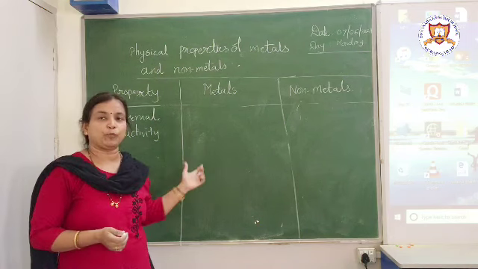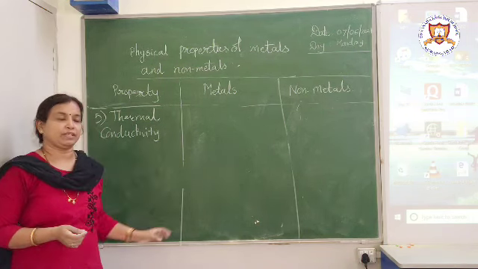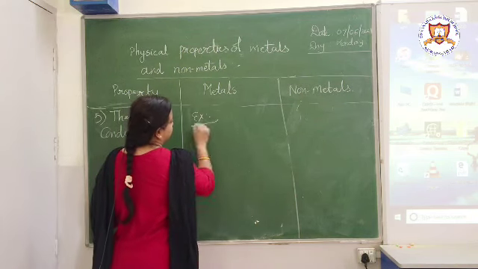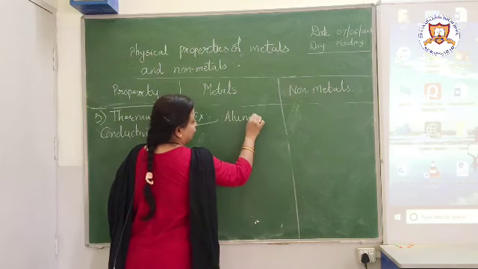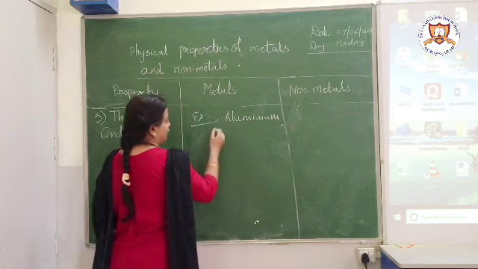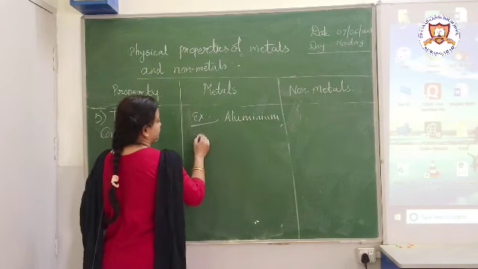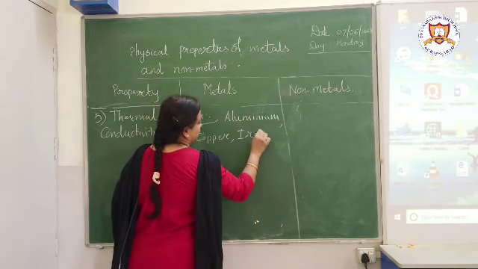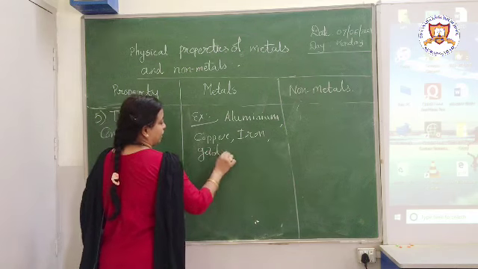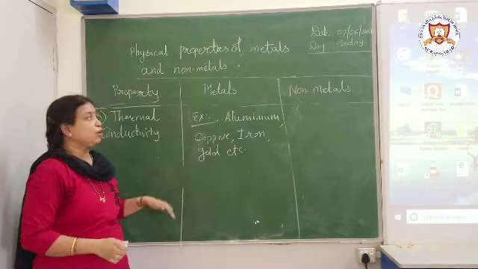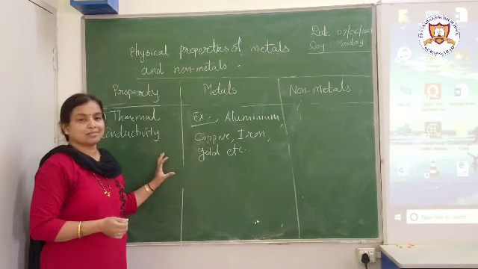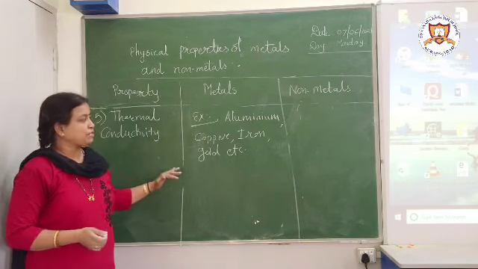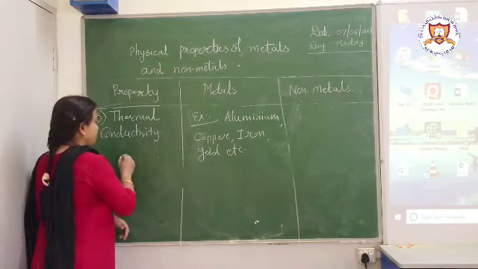So metals possess one more property. What is that property? Thermal conductivity. So what examples can be given? You can give many examples, like aluminium. You can include many metals in this: copper, iron, even gold, silver, etc. Whereas non-metals generally do not possess this property, that is thermal conductivity. Again, exceptions are there for everything, so we can have some exceptions for this also.